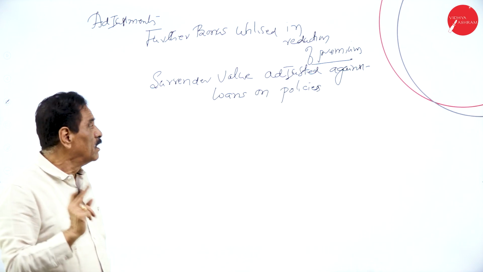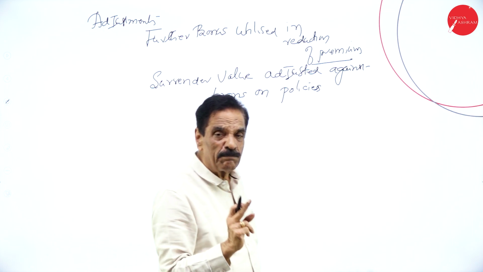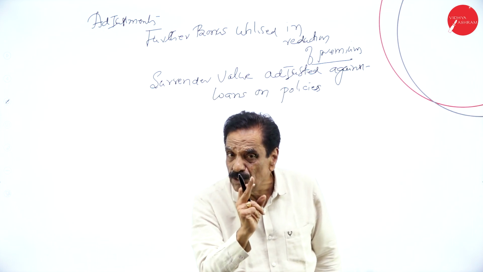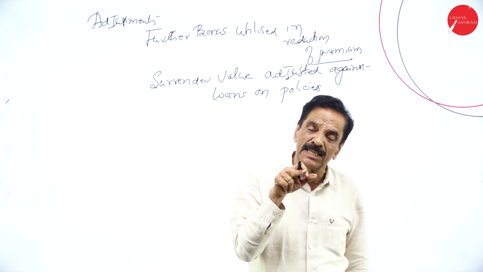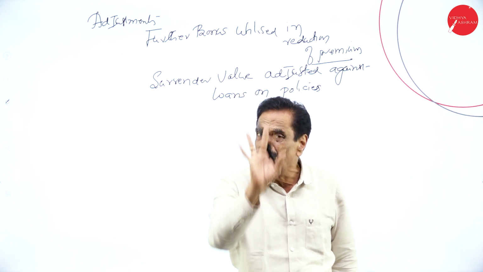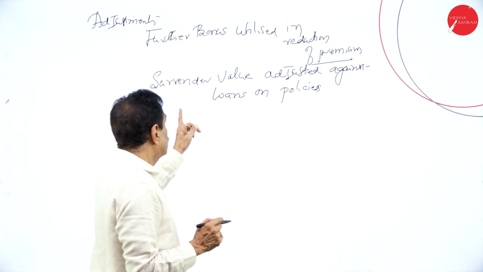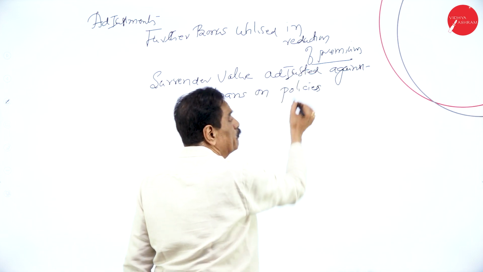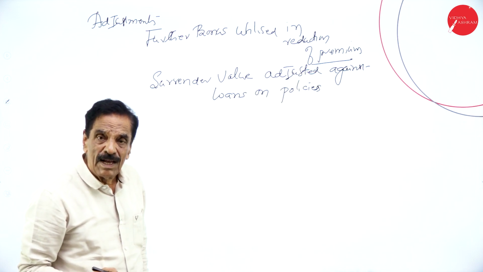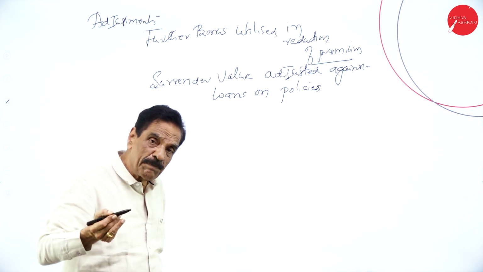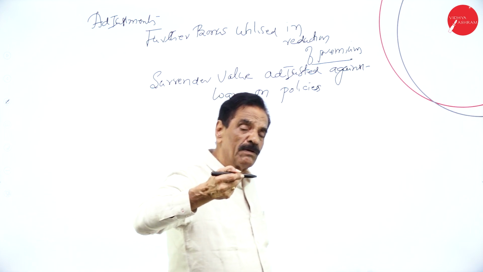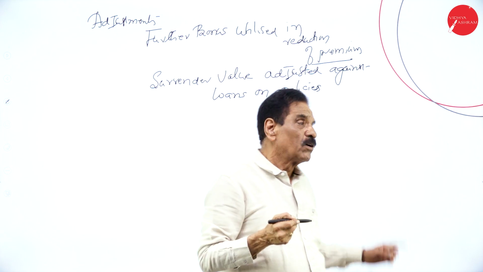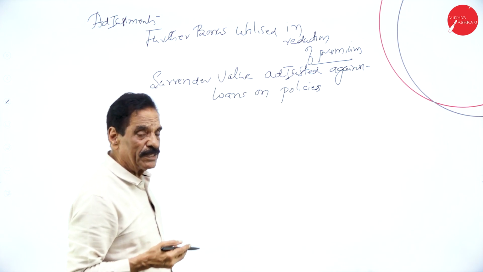I will repeat. The items in the trial balance should appear only once. The items in the adjustment should appear twice, it is a law. So here, surrender values in the adjustment should appear twice. First, it should come in schedule number 4 as a benefit paid. Then the same amount will be adjusted here in loans on policies.